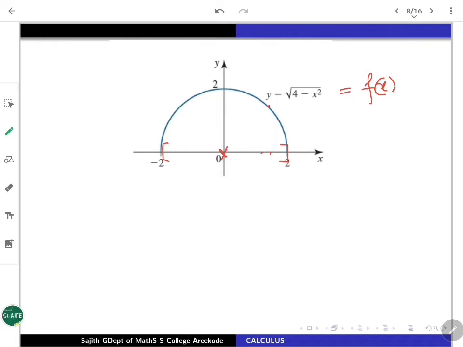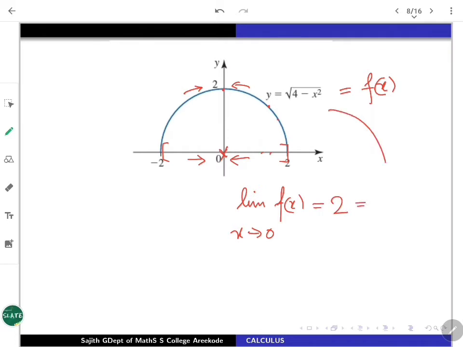So, at 0, if you want to discuss about the function's continuity, go nearer to 0 from right as well as left, then you will go along this way. And what we can observe is that the limiting value is going to be 2. Functional evaluation at 0 is also positive square root of 4, which is going to be 2, right? You go from right or left, through this way the graph comes and 2 is the value. So limit of f of x as x is nearing 0 exists and it is going to be 2.